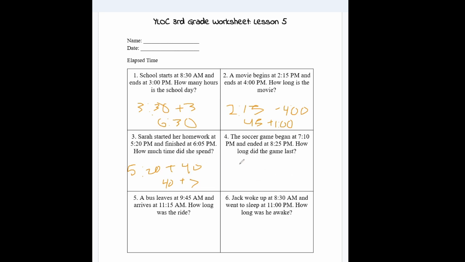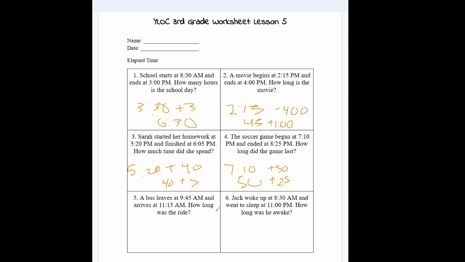The soccer game began at 7:10 p.m. and ended at 8:25 p.m. How long did the game last? So if the game started at 7:10 p.m., then it would be 50 minutes until 8, and then 25 more minutes until 8:25. So 50 plus 25 is equal to 75 minutes, not 100, sorry, which is an hour and 15 minutes.